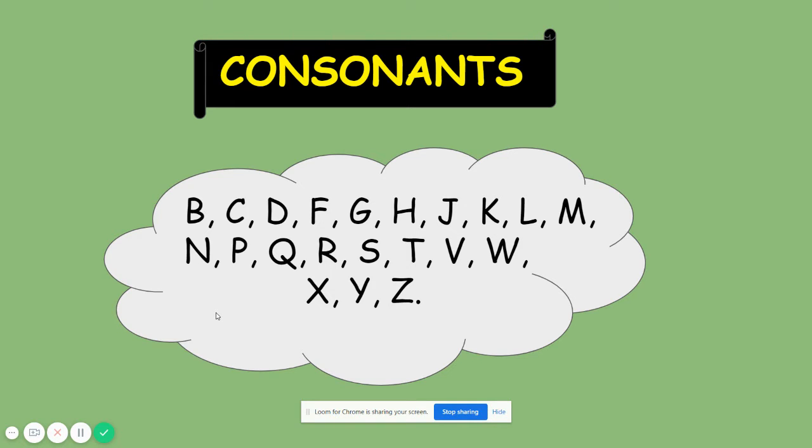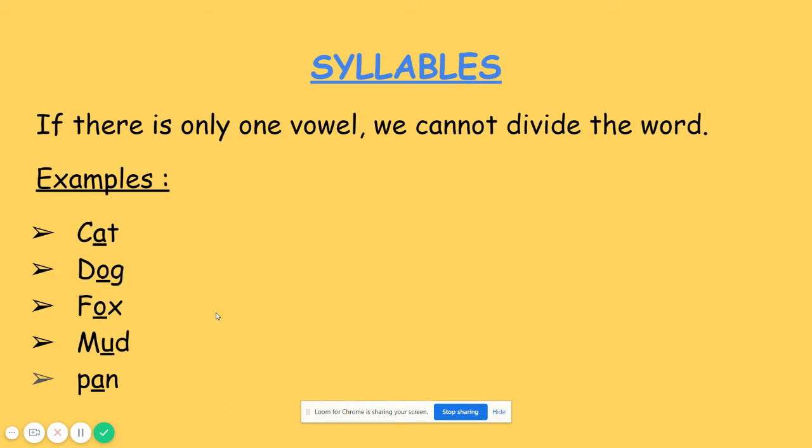So what are the vowel sounds? A, E, I, O, and U. So except the vowel sounds, others are known as consonants. Yes. So now everyone is thorough with vowels and consonants. Isn't it, children? Yes. So now we will learn about syllables in detail.